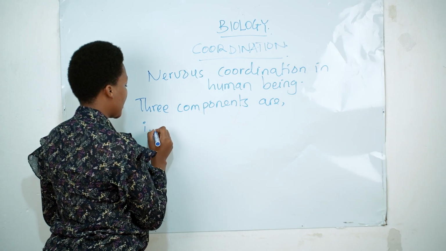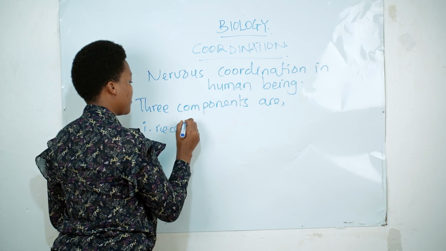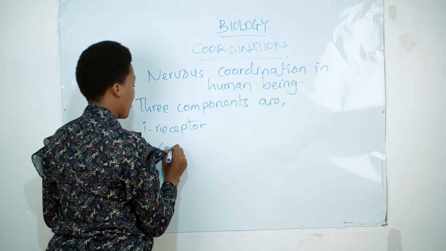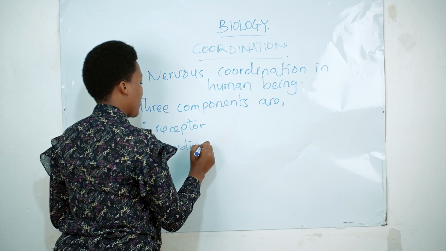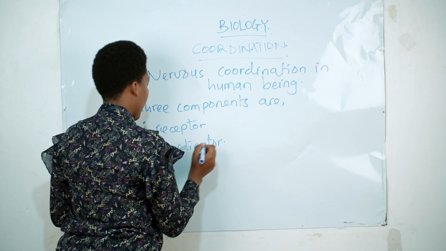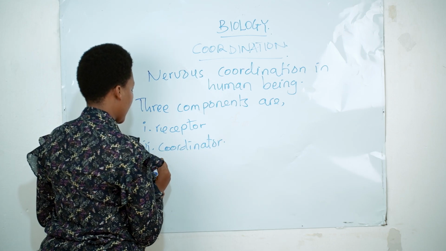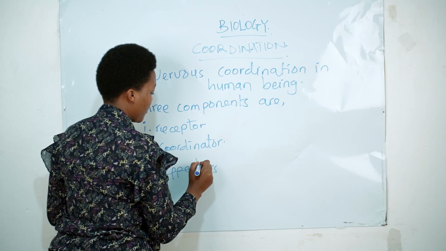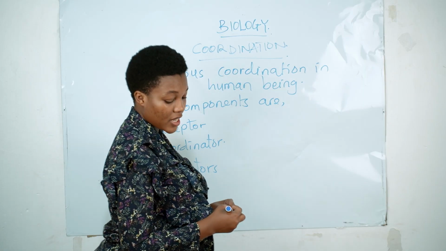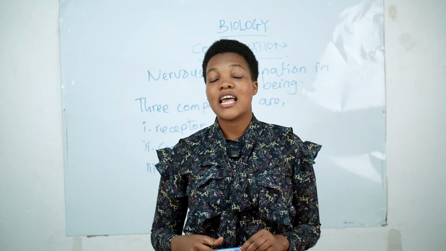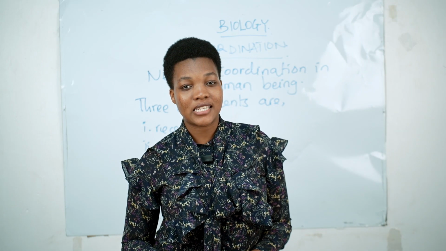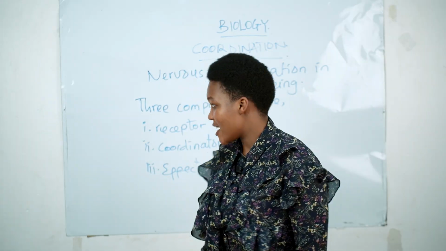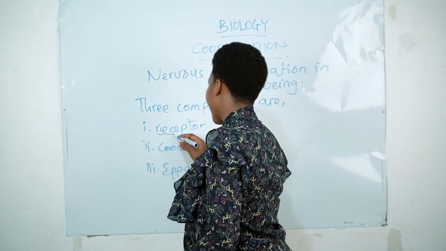The very first one is receptor, coordinator, and the last is effector. So in this lesson we are going to see these three main components that coordination could be brought about, and the very first component is receptor.